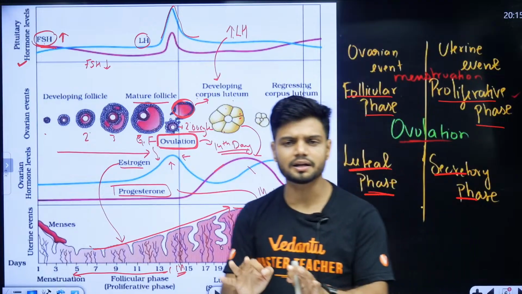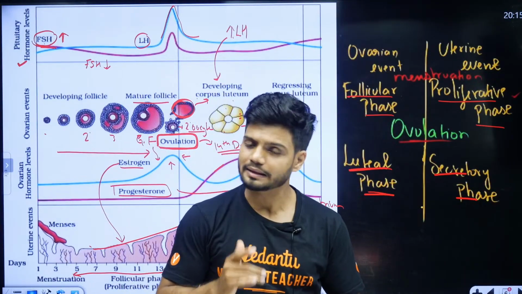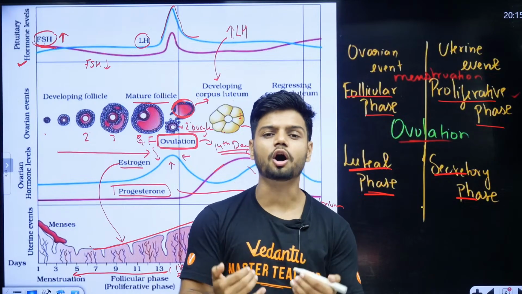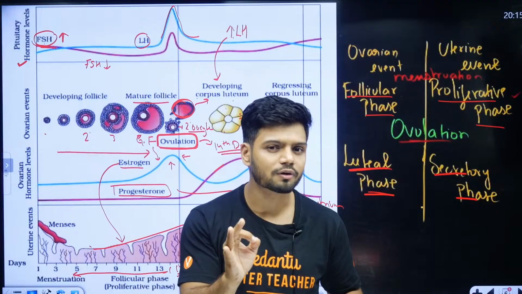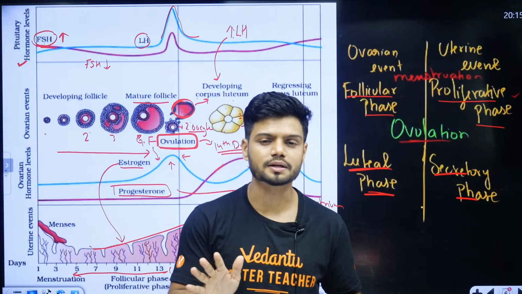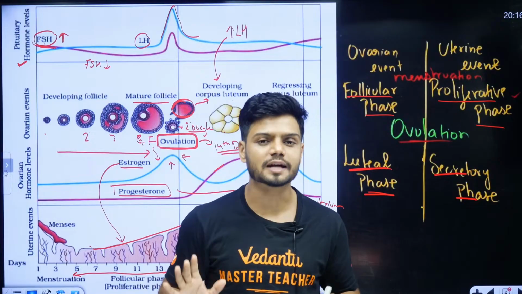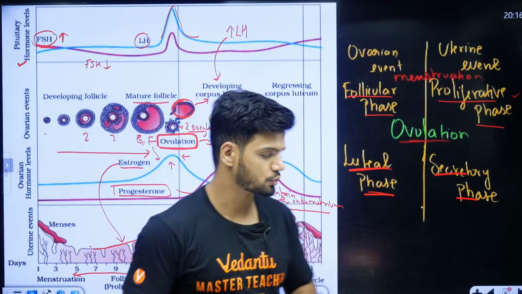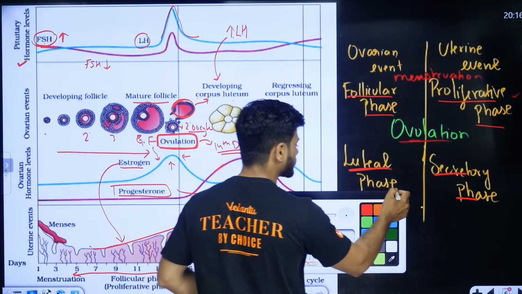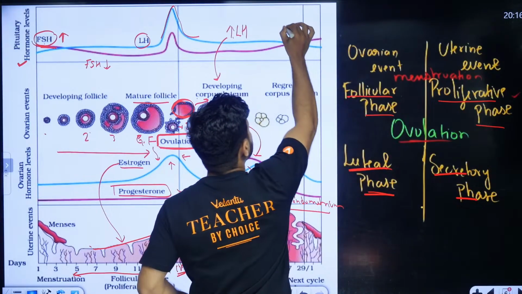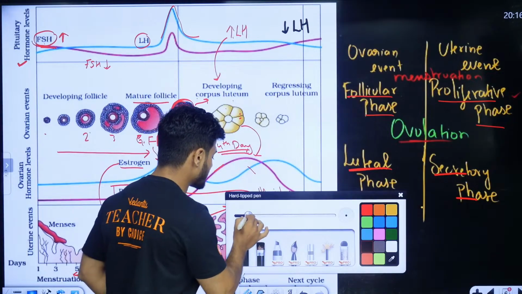अब यहां तक कहानी खत्म नहीं हुई अभी. Now let's say फर्टिलाइजेशन नहीं हुआ. Let's say the secondary oocyte is not fertilized at all. तब क्या होगा स्टूडेंट्स? If there is no fertilization, if there is no coitus, no intercourse, if the sperm is not reaching inside, तब क्या होगा? समझो स्टूडेंट्स. Initially there is a decrease in LH at that time.